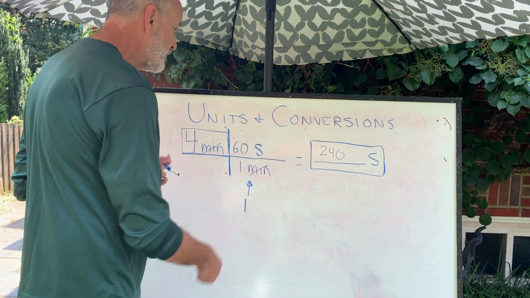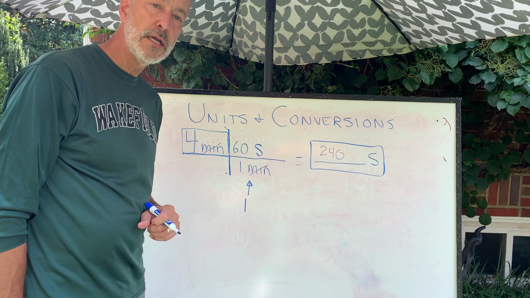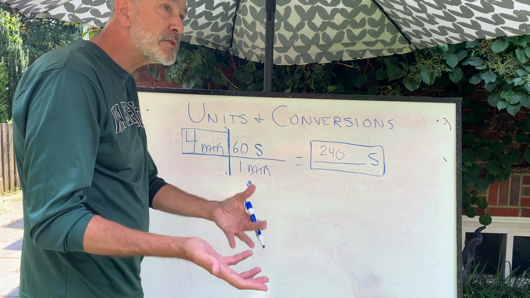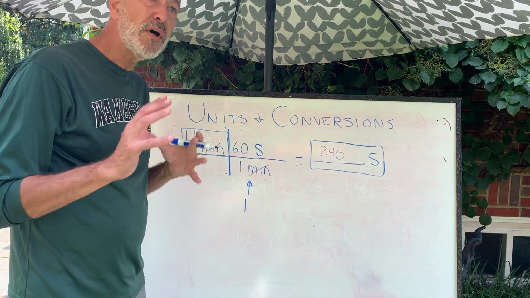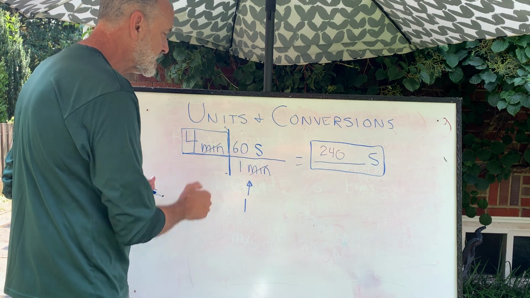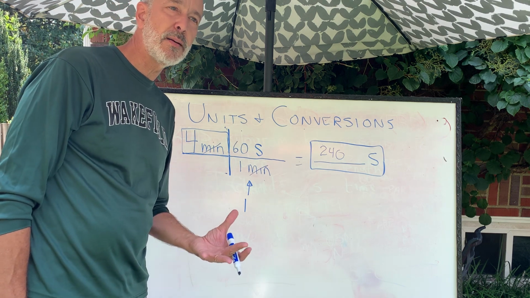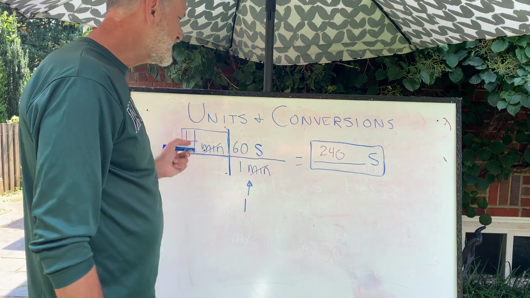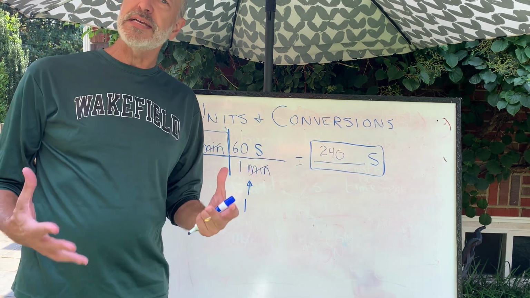So all of this mathematically, all multiply the numerator divided by the denominator, I got that. And see, does it make sense? 240 seconds, that's a pretty long time. 4 minutes, that's a pretty long time. That seems reasonable. And what this helps with is, suppose I screwed something up here. I had 1 and 60. Then I'd have 4 divided by 60. I'm not really sure what that is. I don't know, 0.12, something like that. If I have 0.12 seconds is the same as 4 minutes, I'd know something's wrong. So you always want to come at the end and say, does this make sense?